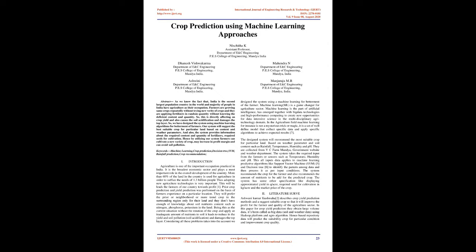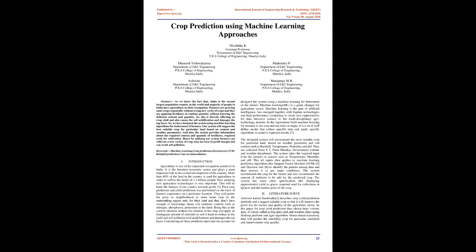Prior crop prediction and yield prediction were performed on the basis of farmers' experience in a particular location. They prefer the prior or neighborhood or more trending crop in the surrounding region for their land, and they don't have enough knowledge about soil nutrient content such as nitrogen, phosphorus, and potassium in the land. In this situation, without crop rotation and with an inadequate amount of nutrients applied to the soil, it leads to reduced yield, soil pollution, soil acidification, and damage to the top layer.